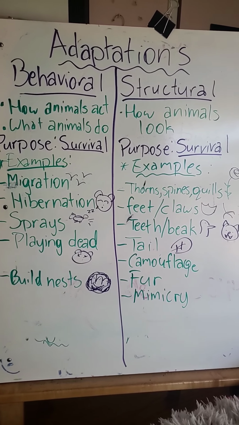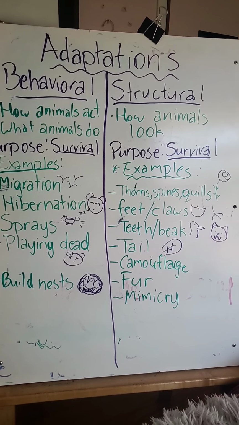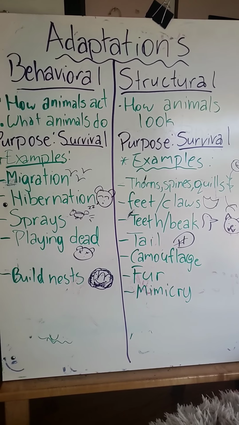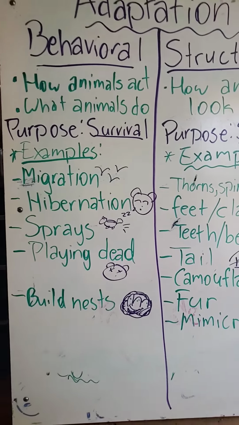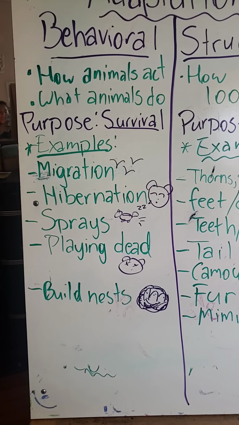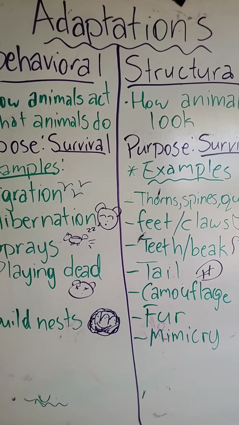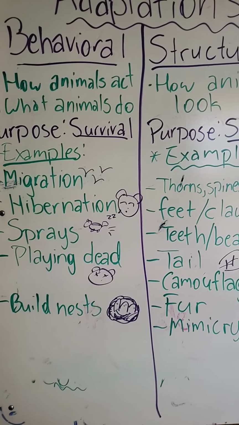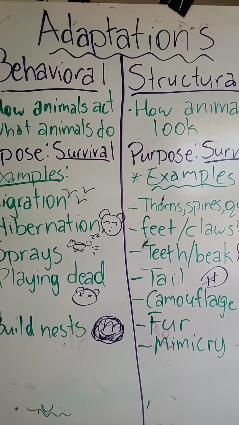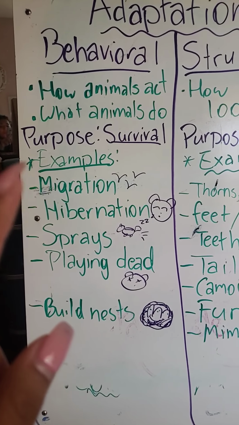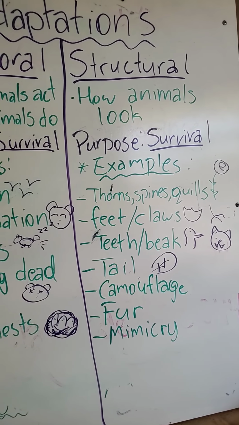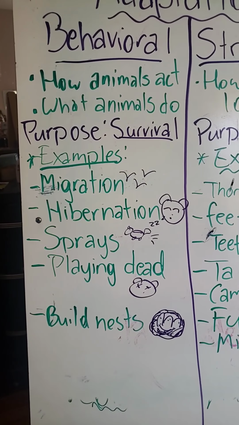Okay, this lesson is over adaptations. This is actually something pretty new that we started before we left for break. So I'm going to start off by saying an adaptation is basically something that helps an animal to survive. There's two types of adaptations: behavioral and structural. So we're going to start off by talking about behavioral.